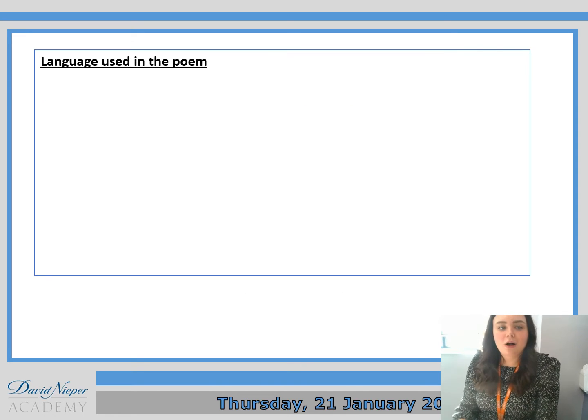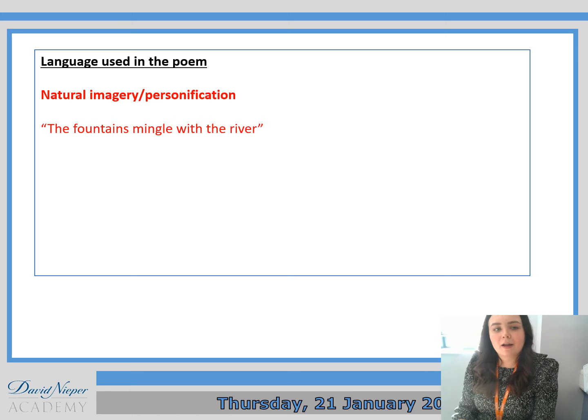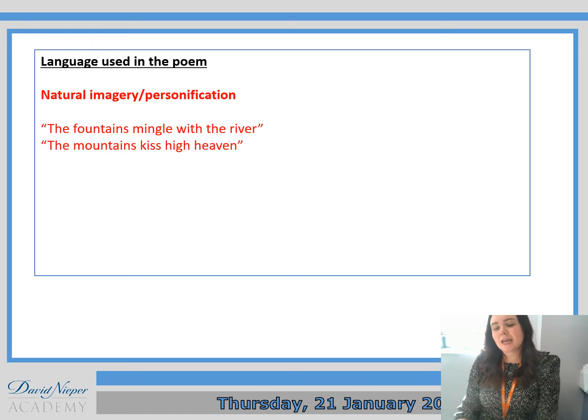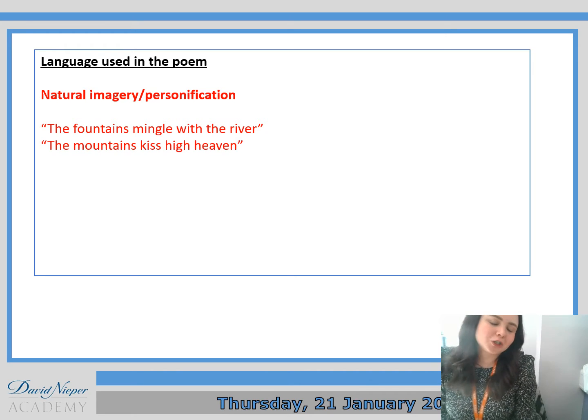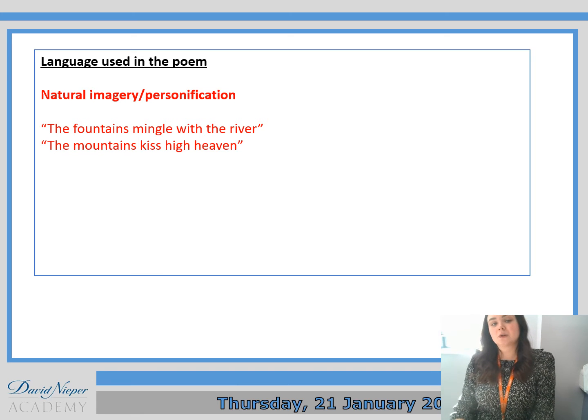So the specific quotation that I was looking for was this one here. The mountains kiss the high heaven. That's the one that my image shows. However, we did also look at this quotation, the fountains mingle with the river, and they're both pretty similar in the fact that they're natural imagery and personification. So either of those is acceptable.